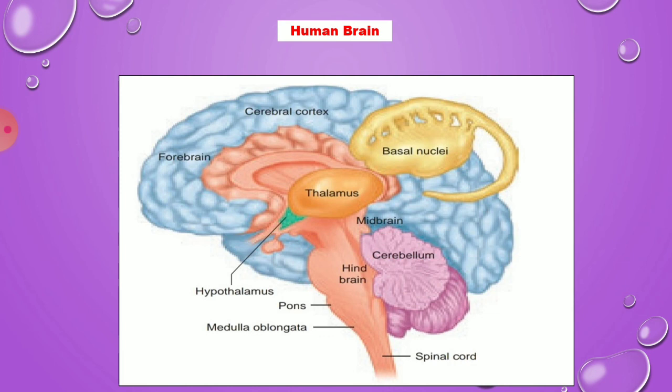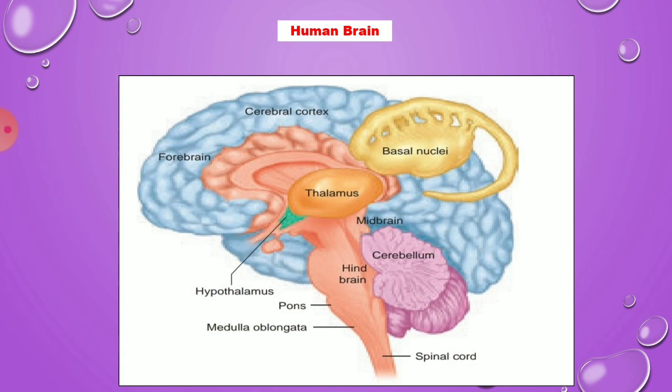You see in the diagram, between the thalamus and hindbrain, the midbrain is present, with four rounded bodies called corpora quadrigemina. It controls visual and auditory reflexes. Visual means eyes, and auditory means ears.